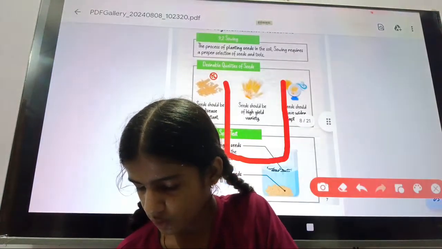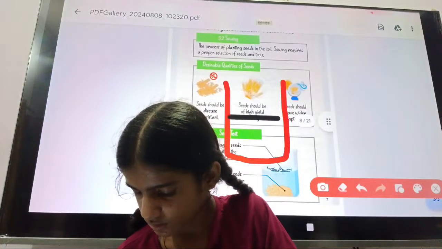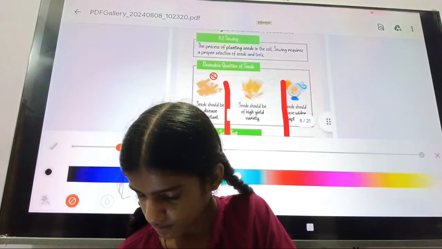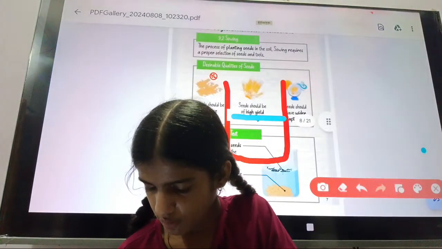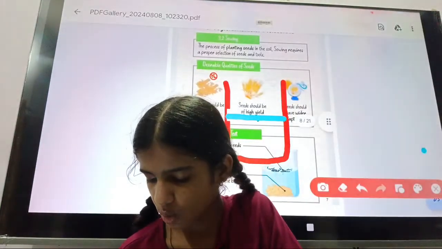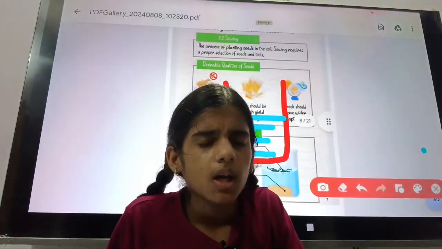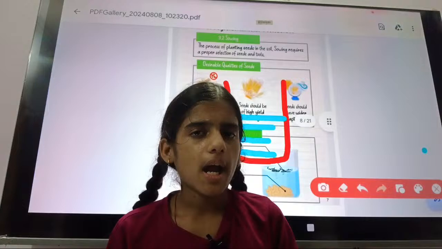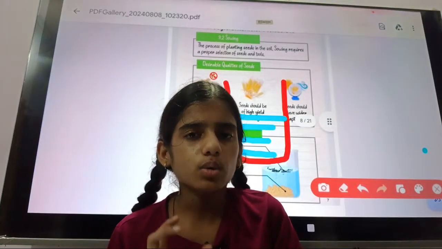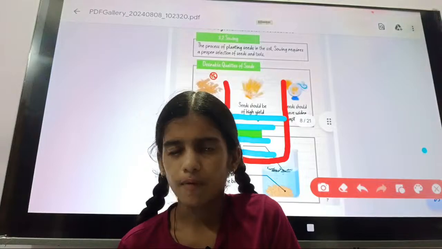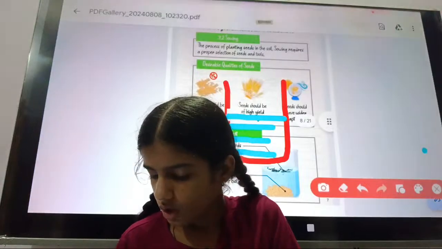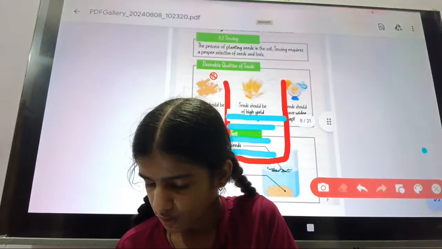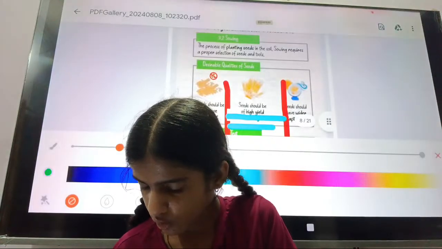Then you will add some water into the beaker. When you add the water, you will add the seed that you bring from the market into the beaker. After some time, after 1 or 2 minutes, the bad quality seed will float on water.